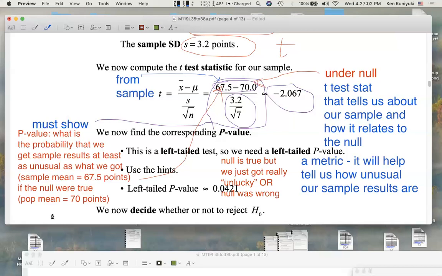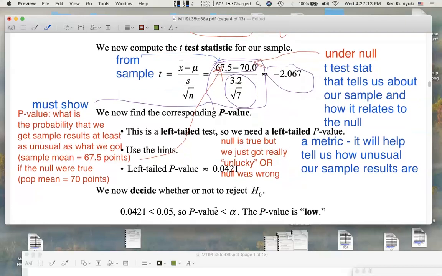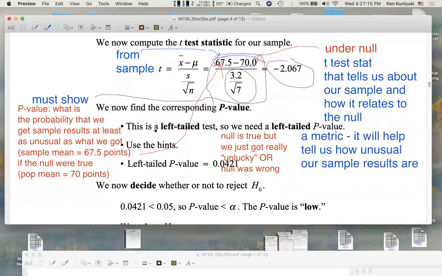So likewise over here. If this is too ridiculous, then we're going to say there's no reason to think it's a biased sample. You know what? We're going to dump this null. Anyway, we now find the corresponding p-value. It's a left-tail test, so we need a left-tail p-value.